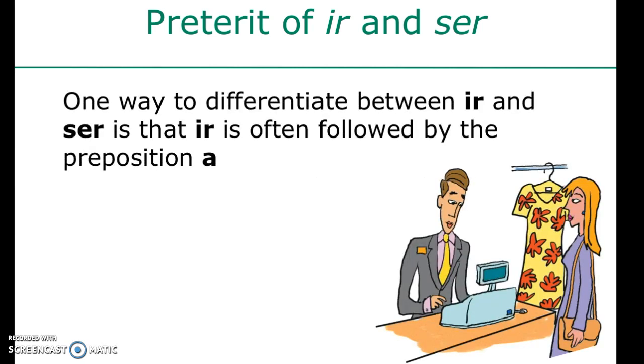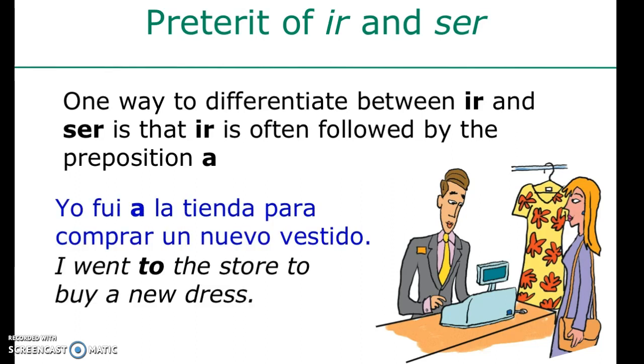Now one way that we can differentiate between ir and ser, other than context being our clue as you read through it, knowing, oh okay, this makes more sense if I was saying ir, to go instead of to be, is that ir is often followed by the preposition a. So, yo fui a la tienda para comprar un nuevo vestido. So I went to the store to buy a new dress. When we're going to a place, we're going to use ir a and then the place. Or we'll also use ir a with an infinitive, which, remember, is an unconjugated verb.